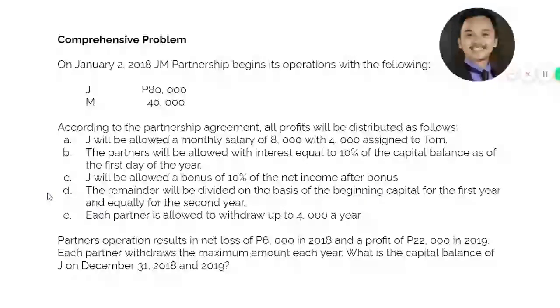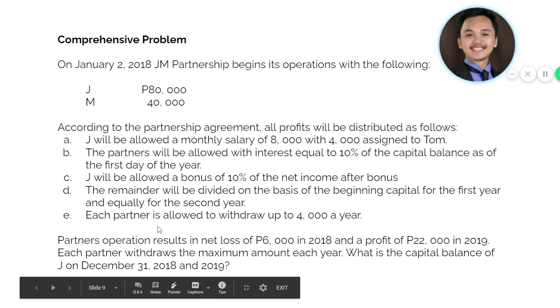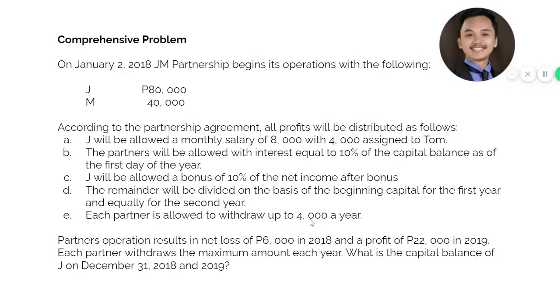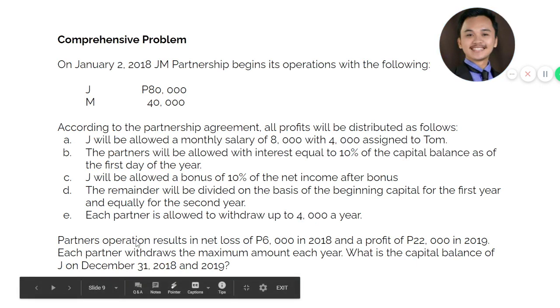And letter D, the remainder will be divided on the basis of the beginning capital for the first year and equally for the second year. So take note of that, beginning for the first year and then equally for the second year. Each partner is allowed to withdraw up to 4,000 a year. And partner operations results in a loss of 6,000 and 22,000 respectively in 2019. Each partner withdraws the maximum amount each year. Compute for the balance of J on December 31, 2018 and 2019 respectively.